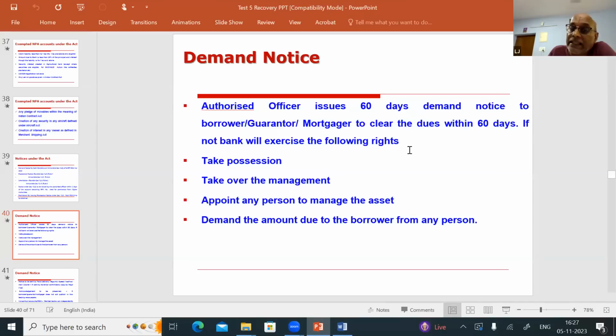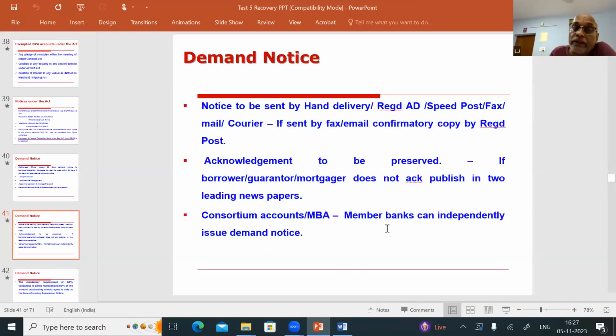So that is 60 days. If not, the bank shall exercise the rights: take possession, take over management, appoint any person to manage the asset, and demand the amount due to the borrower from any person. Okay. Note, so how to send the demand notice?